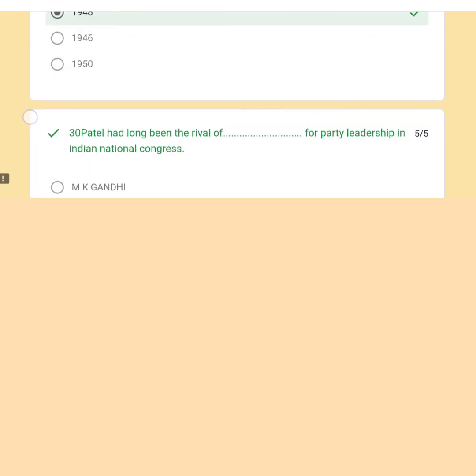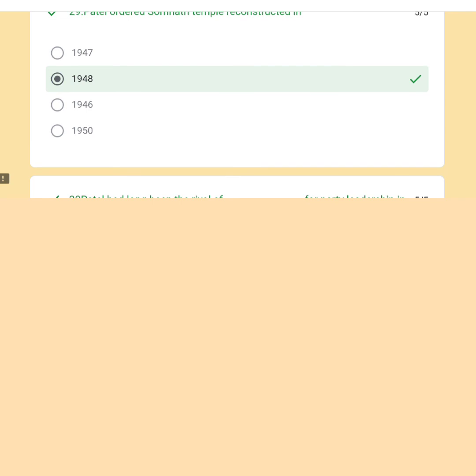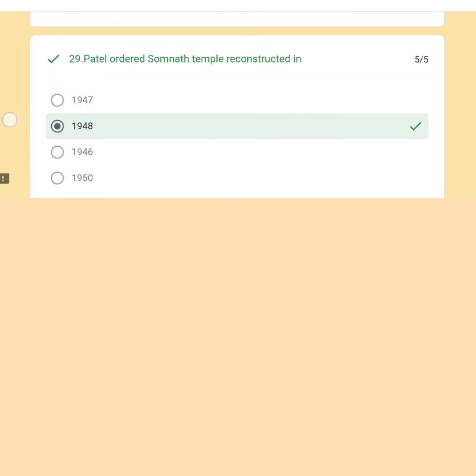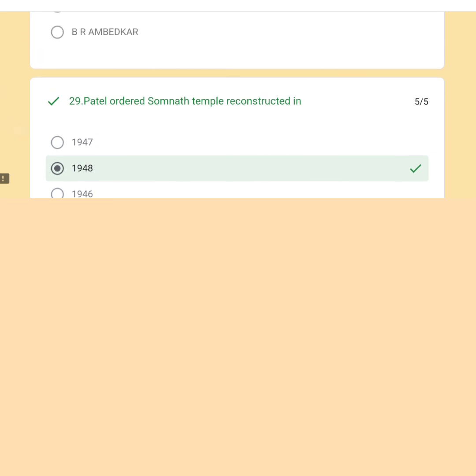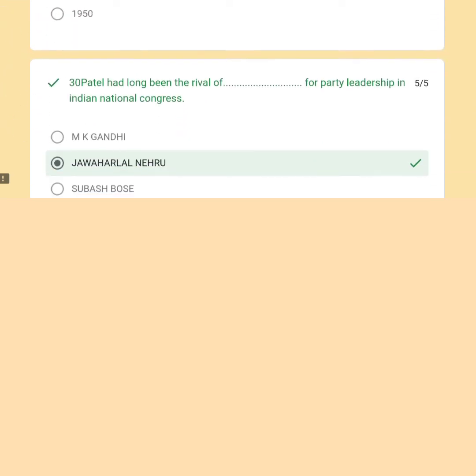And so these are some important questions that also come in different examinations, and it is good to know about our Iron Man of India, Sardar Vallabhbhai Patel. So I prepared this quiz.